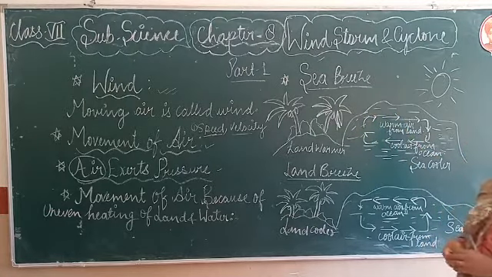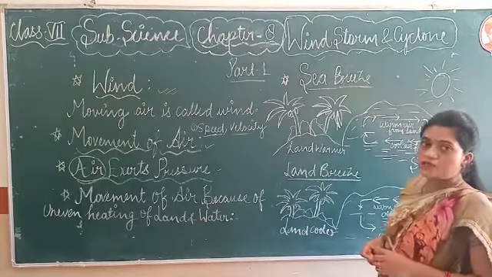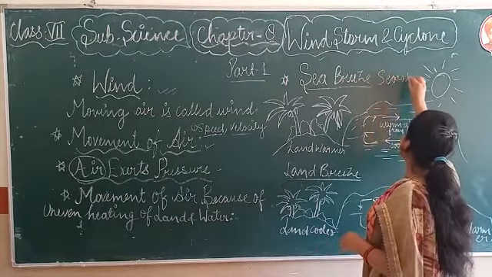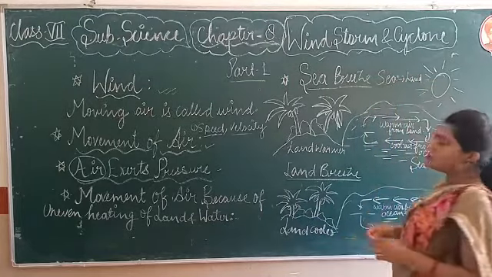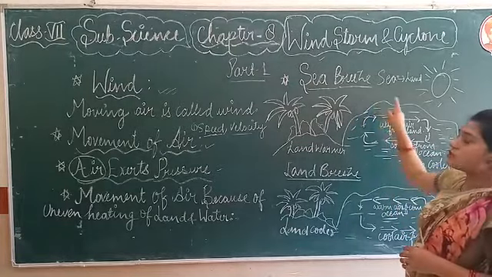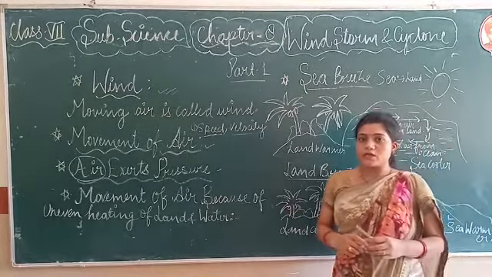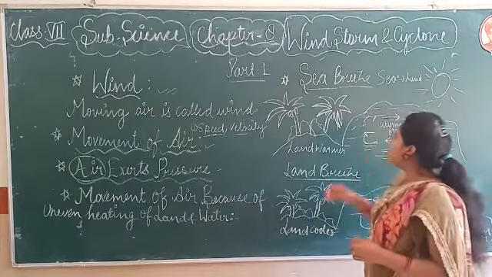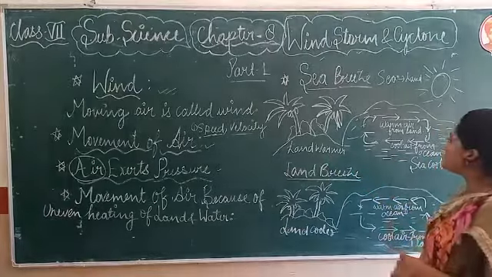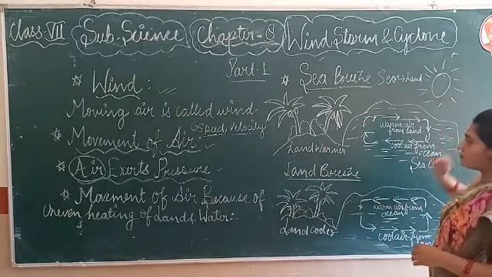What is sea breeze? Wind blowing from the sea towards the land is known as sea breeze. And this sea breeze mainly takes place during daytime. So what happens during daytime in the coastal areas? Land gets heated faster as compared to the sea. Why? Because of the sun's radiation.